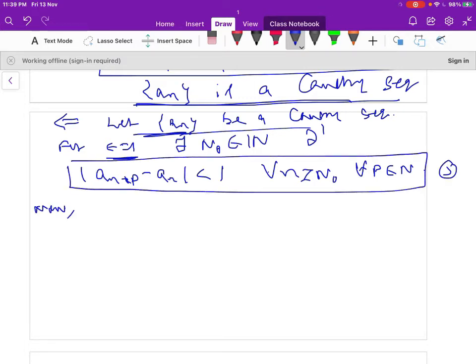So now we have to show that the Cauchy sequence is bounded.